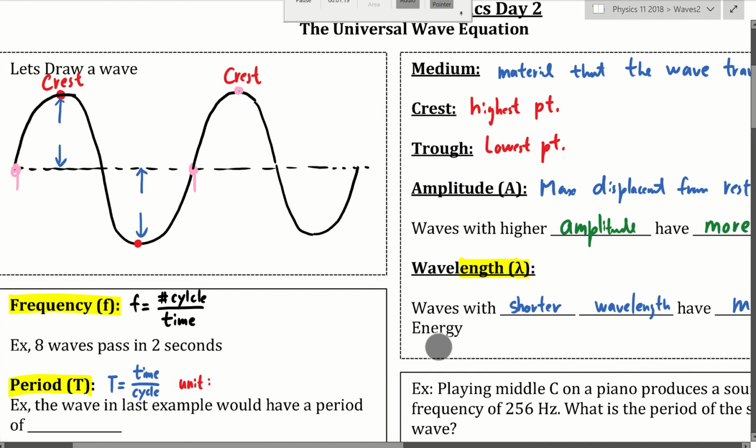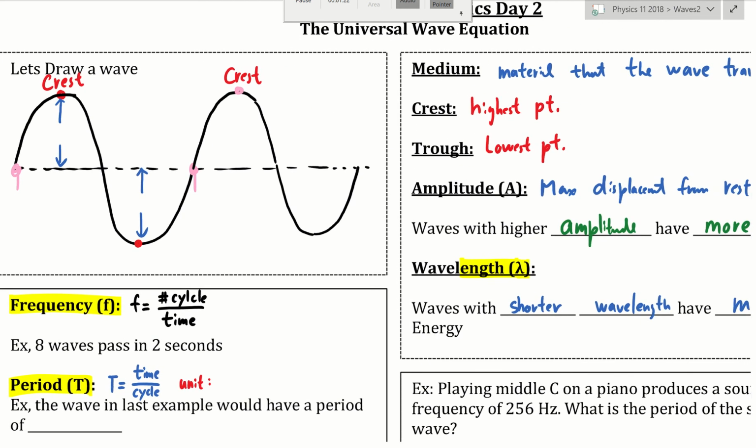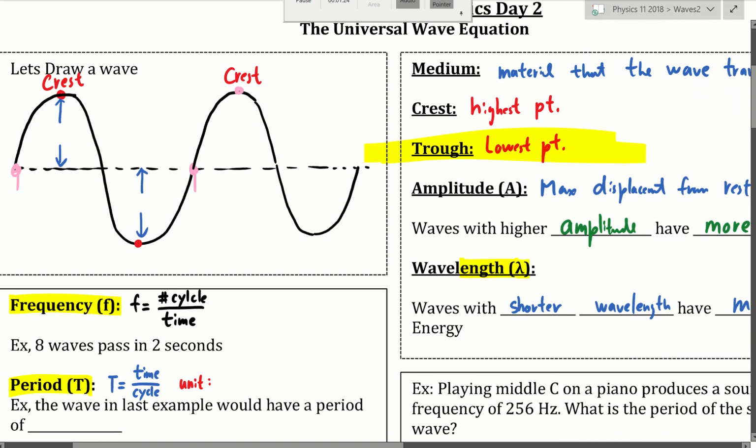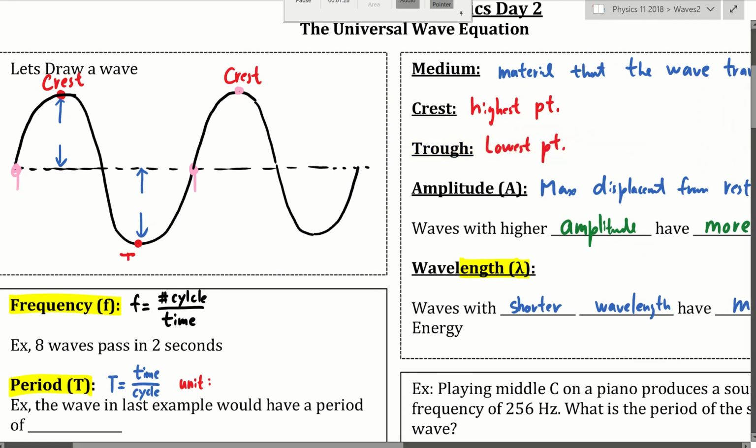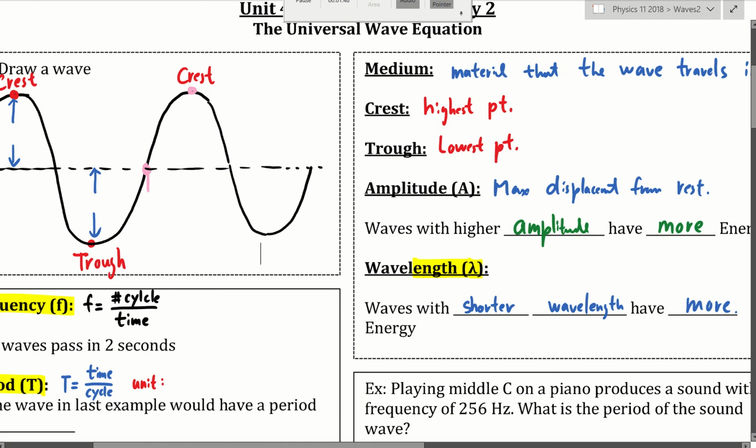Now, the lowest point on the wave is called the trough. So the trough of this wave, for example, would be over here, or over here on this side too. But of course, you don't have to label every single one. If I ask you to label a wave for me, or if they give you a multiple choice question and ask you to just pick one.